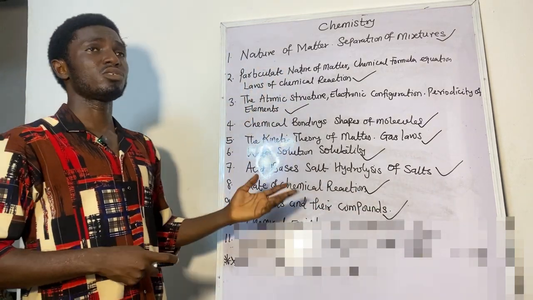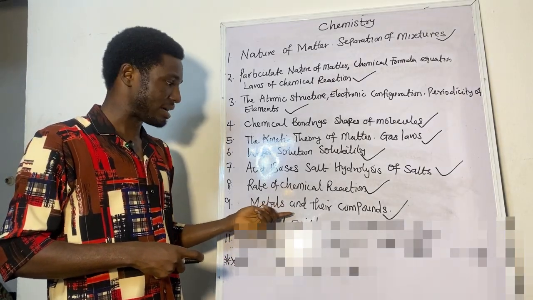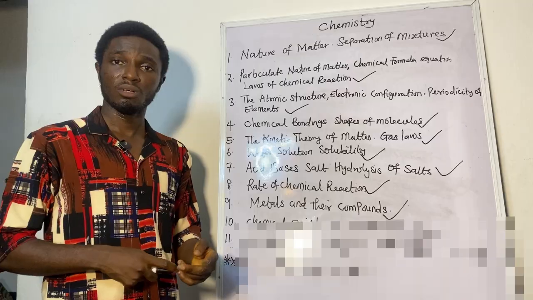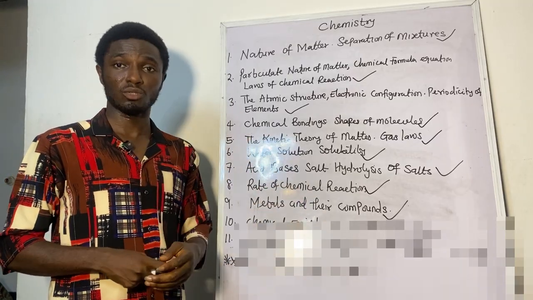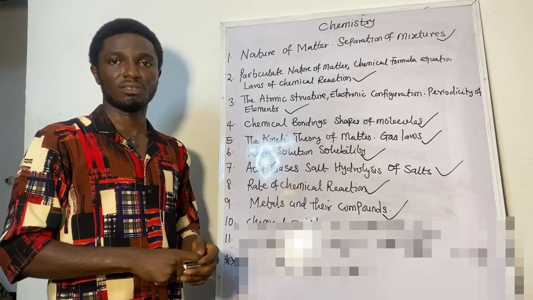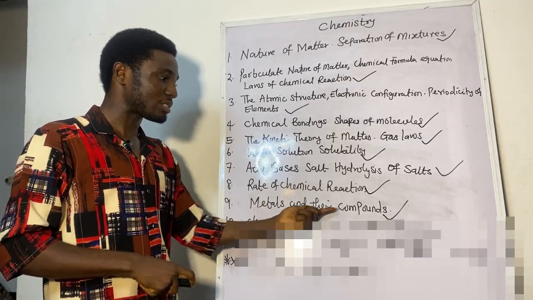In fact, in 2023, 4 questions were asked in chemistry on metals and their compounds. In 2024, 5 questions were asked on metals and their compounds. In 2025, the last 5 questions were asked on metals and their compounds.